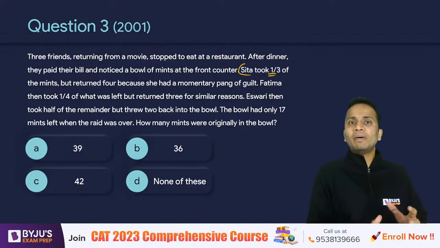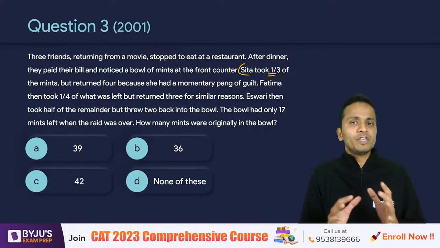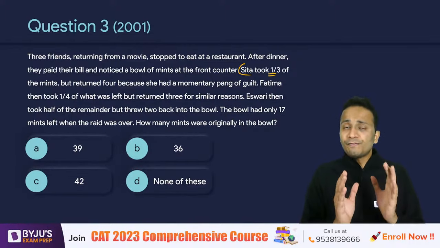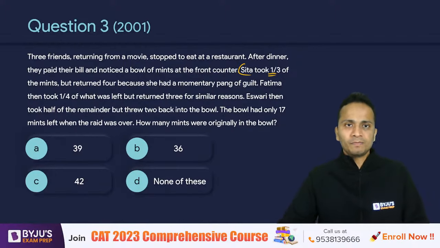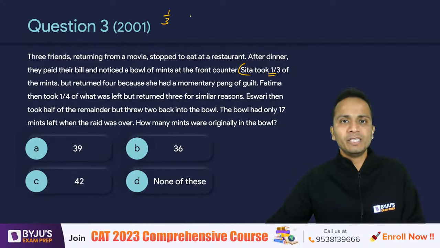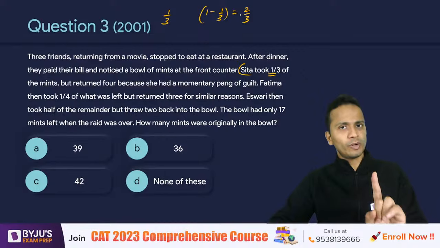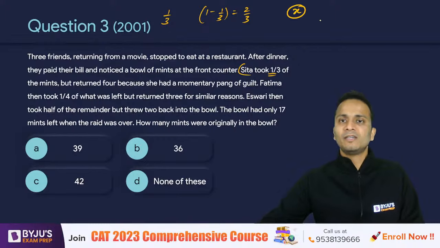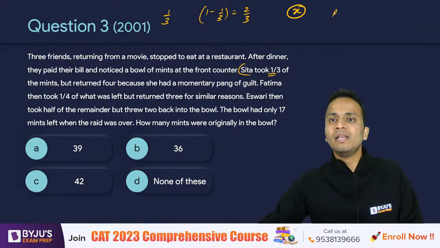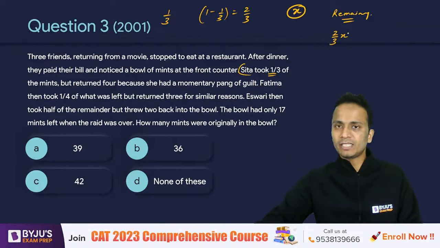Okay, so if somebody takes 1/3 of the total, then the fraction that is left will be 1 minus 1/3, that is 2/3. So if somebody has taken 1/3 of the mints, then the remaining number of mints will be 1 minus 1/3, that is 2/3 of the original number of mints, right? Okay, so let's say the original number of mints was x, then the number of mints that will be left will be 2/3 of the original number of mints, right?